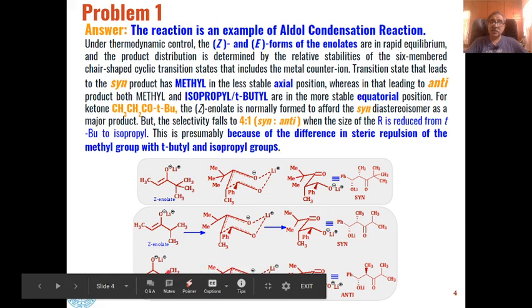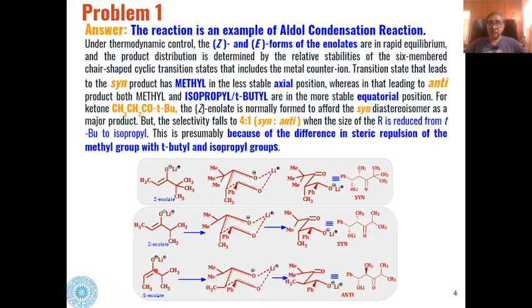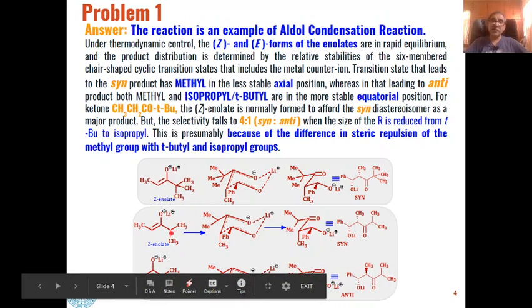But in the second category, where the enolate formed is an E enolate, you can see that both methyl as well as isopropyl group are in the equatorial position, and this transition state will lead to the formation of an anti-product. So that is why in case of this ketone where the isopropyl group is there, both types of enolate are formed, and hence the transition states lead to the formation of both types of products, syn product as well as anti-product.